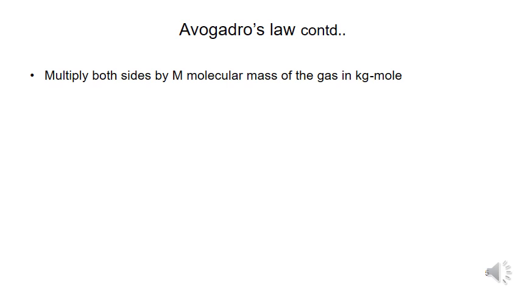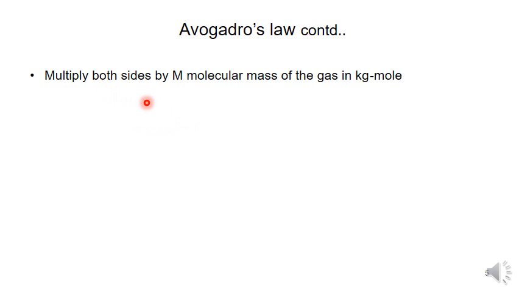Now I am multiplying both sides, LHS and RHS, with capital M, the molecular mass of the gas in kg per mole.